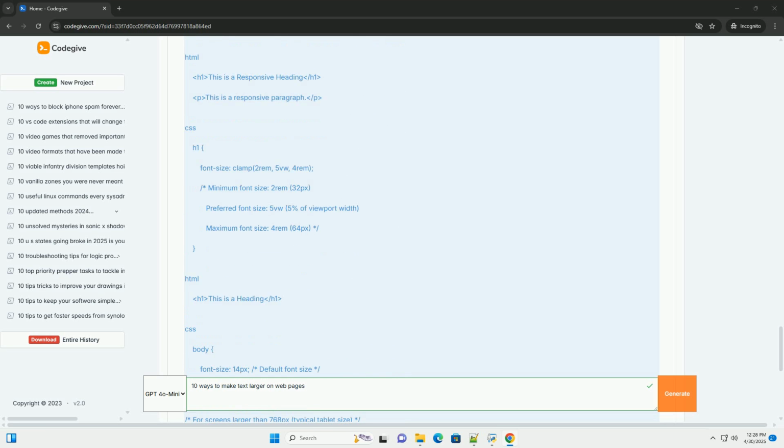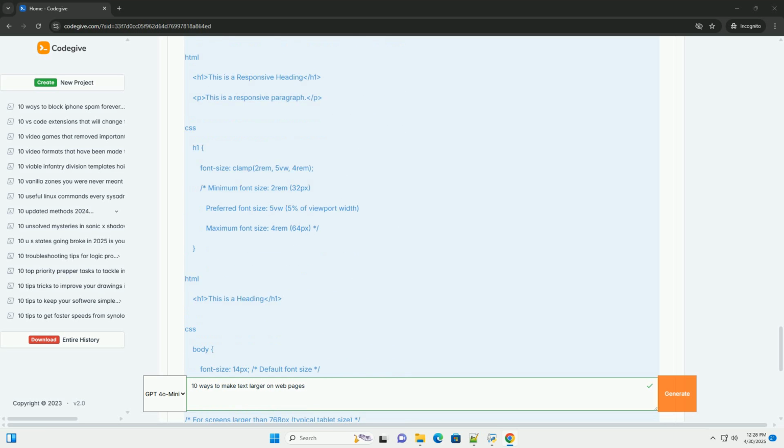The default font size for the body is 14px. When the screen width is at least 768px, the font size for the body is changed to 16px, and the h1 font size is adjusted. When the screen width is at least 1200px, the font size for the body is changed to 18px, and the h1 font size is further adjusted. Advantages: allows you to tailor the text size, and other styles, to different screen sizes, ensuring a good user experience on all devices.